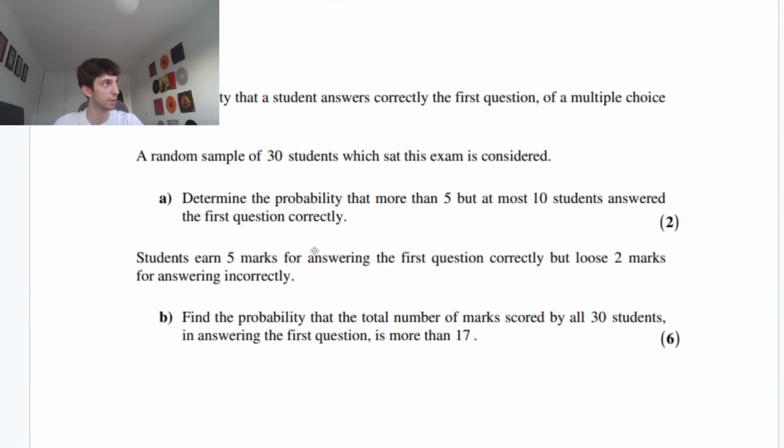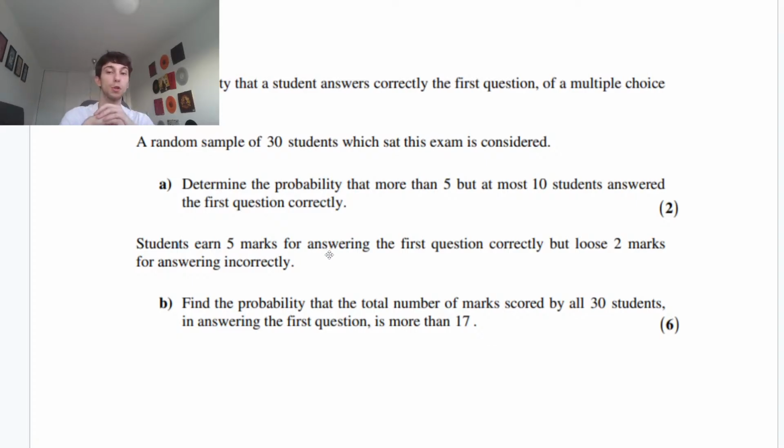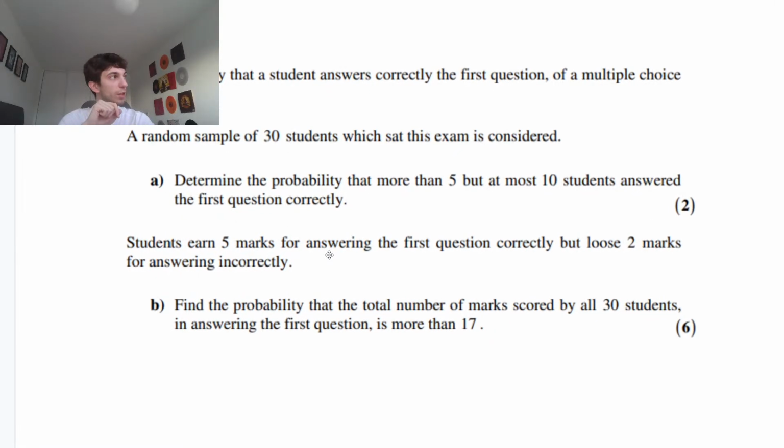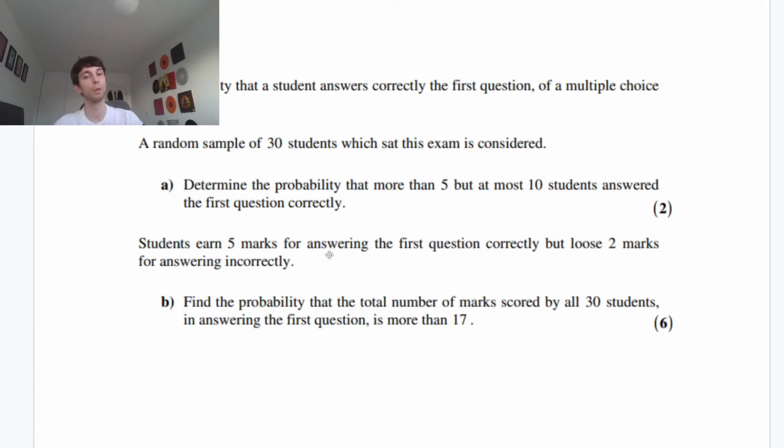However, part B is not ideal, okay? We're told that students earn 5 marks for answering the first question correctly, but lose 2 marks for answering incorrectly. Find the probability that the total number of marks scored by all 30 students in answering the first question is more than 17. Right, guys, so what are we thinking?